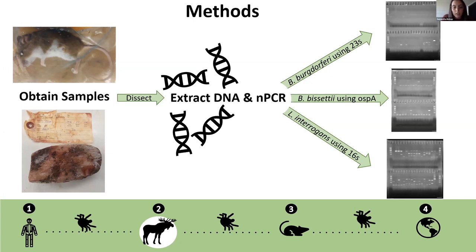The extracted DNA, mainly from liver and kidneys or tongues, but not limited to brain, muscle, and skin, was amplified with nested PCR primers, using the 23S gene to determine Borrelia burgdorferi presence, the OSPA gene to determine the presence of Borrelia bissettii, which was designed by PhD student Julie Lewis from the Lloyd Lab as well, and the RRS gene coding for 16S rRNA to determine the presence of Leptospirosis or Leptospira interrogans.